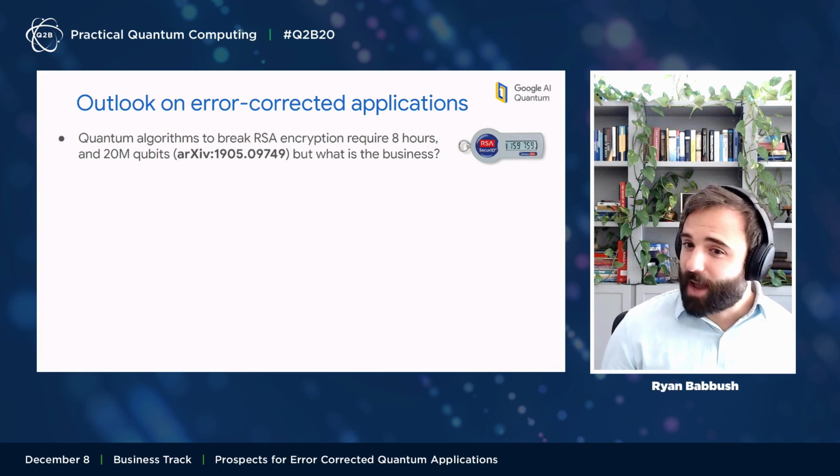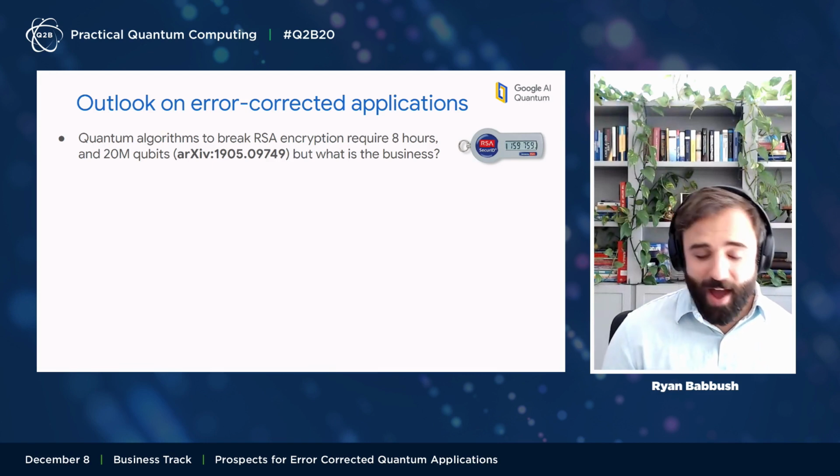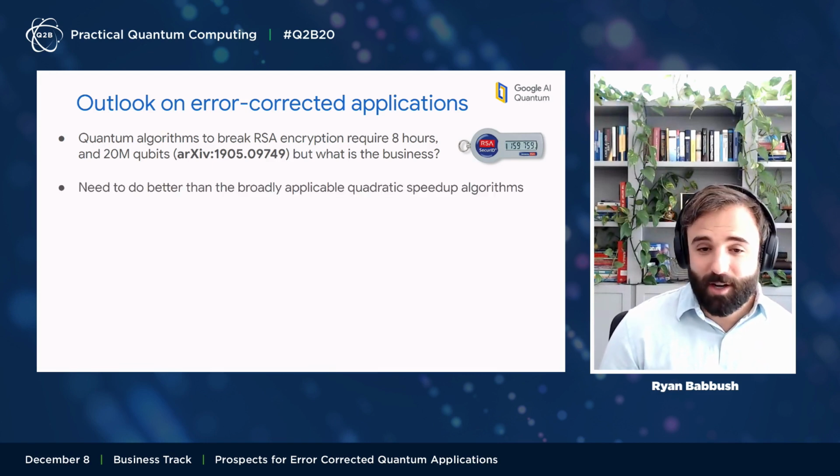But what's the business application of breaking encryption? I'm sure there is one. I'm not sure it's something Google wants to be involved with. So we're not really focusing on that. We'd rather focus on more productive applications.